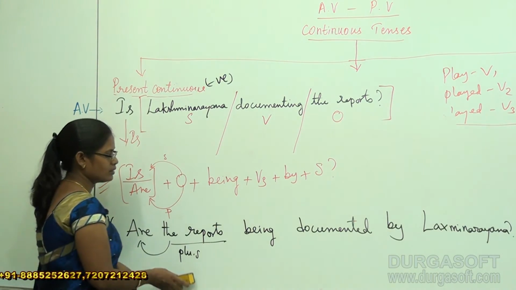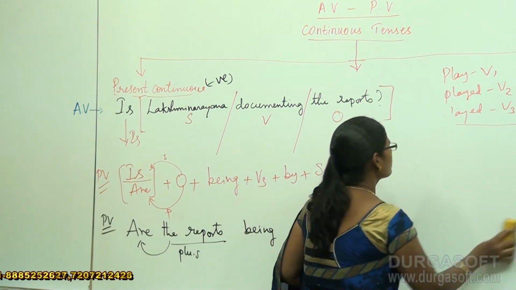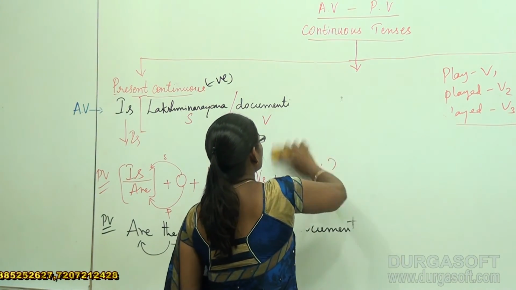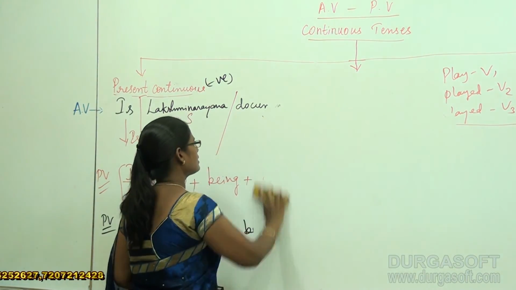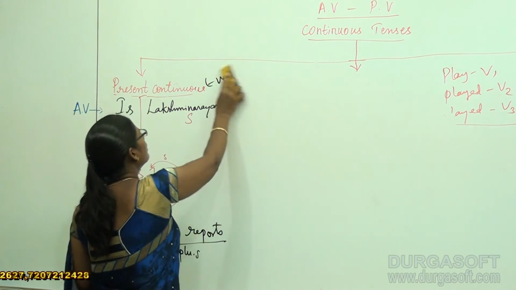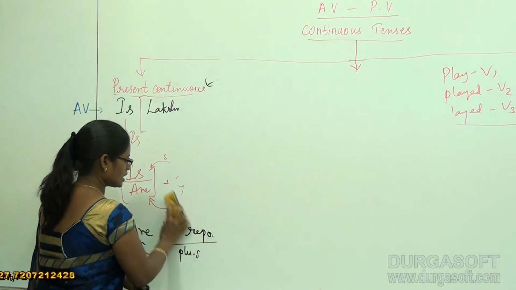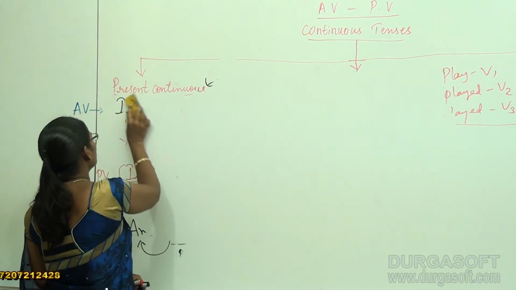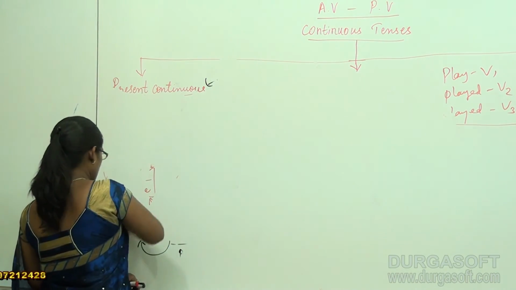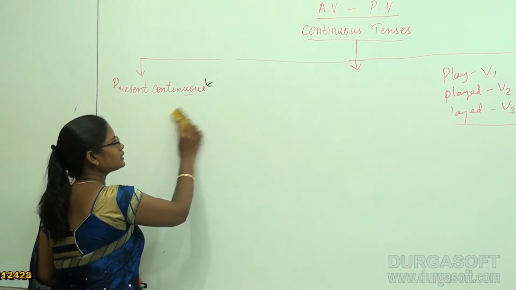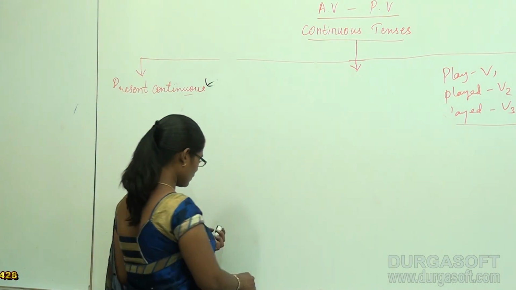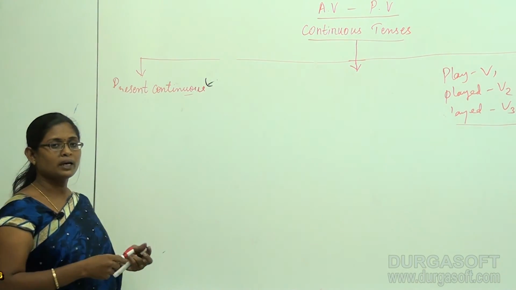Okay, right. All right, now let us consider how a past continuous tense active voice gets converted into past continuous tense passive voice.